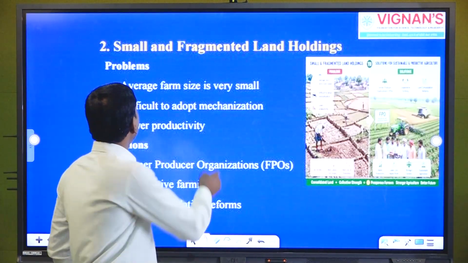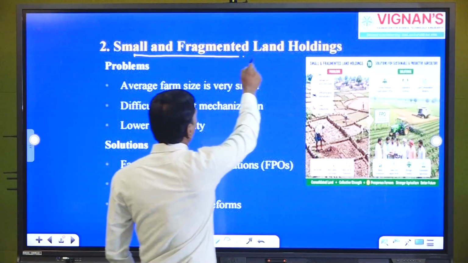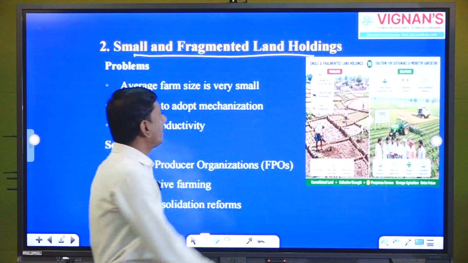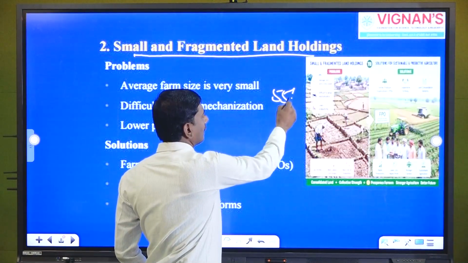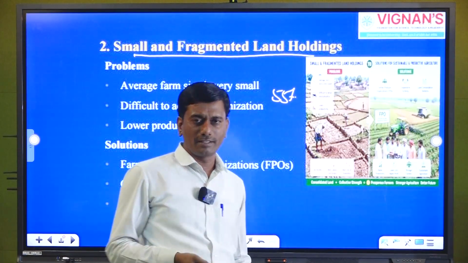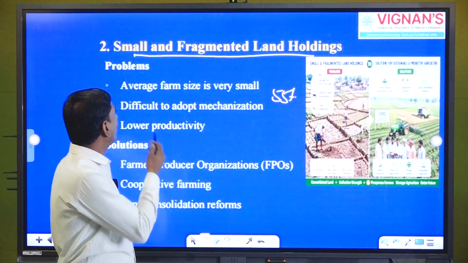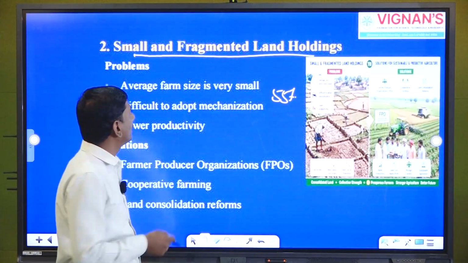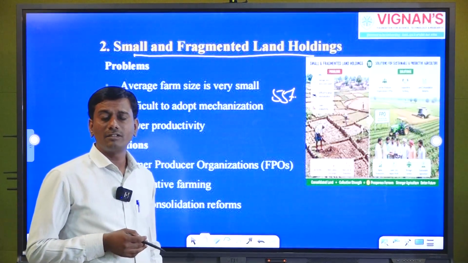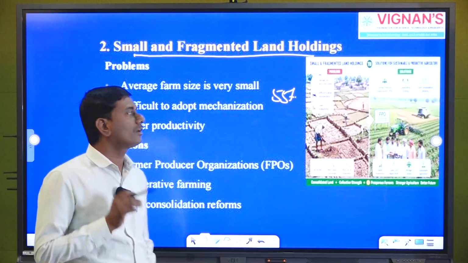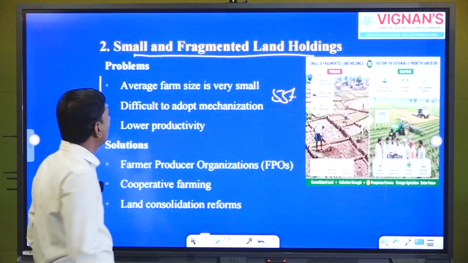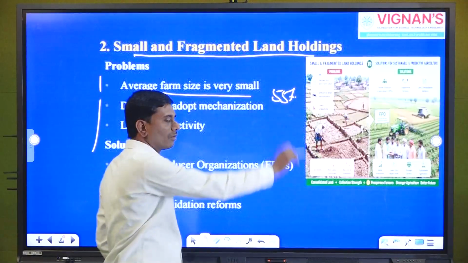Now, the second major problem is small and fragmented landholdings. I told you here that 55% of the area is under rain fed area, and another important reason is the excess population in India. So the major problem we are facing in agriculture is small and fragmented landholding. This is very important; it is one of the important reasons for the problems faced by Indian agriculture. Here the average farm size is very small.